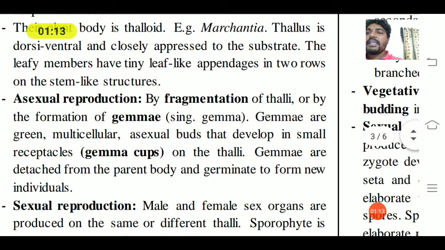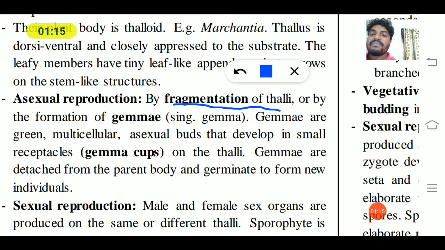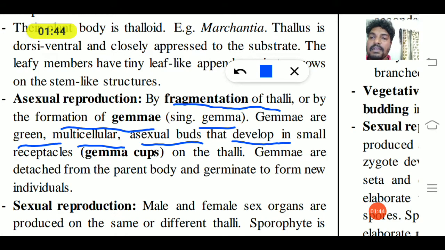And here the asexual reproduction is by fragmentation of the thalli. When the thallus fragments, a piece of that fragment grows as a new individual, or by formation of gemmae, singularly called a gemma. A gemma is a cup-like structure. Gemmae are green multicellular asexual buds that develop on small receptacles on the thallus.